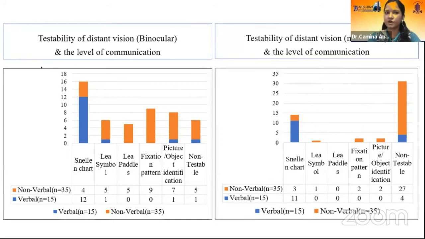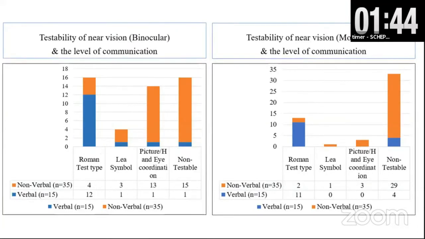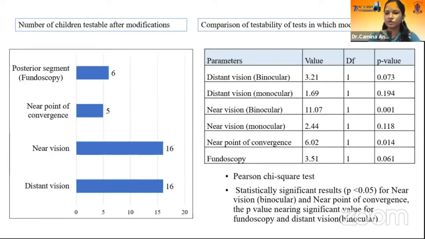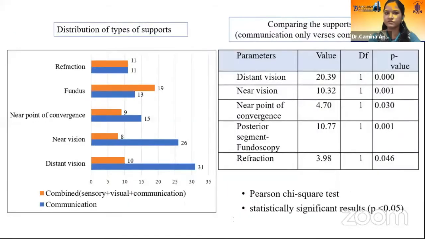These are the bar charts showing distribution of testability among various methods used for distance vision assessment, and this is for near vision assessment. These are the number of children testable after modification. Again, it was statistically significant for near vision and for near point of convergence. These were various distributions of supports among the tests used, and again, it shows statistically significant results.